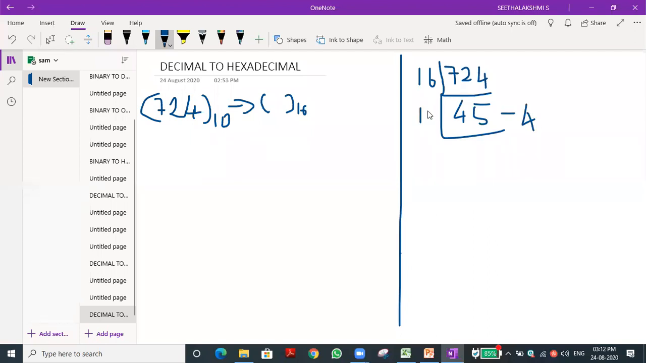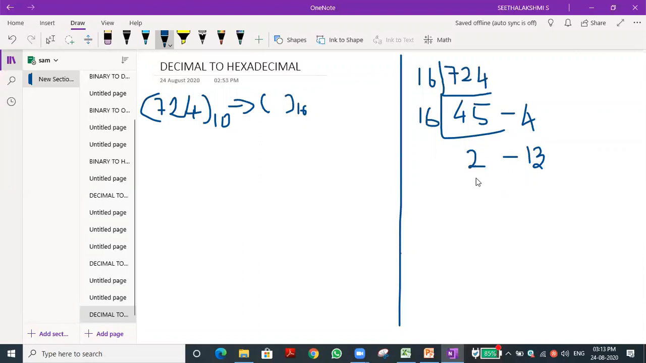Okay. How many 16s are there in 45? Refer to the table. 2. 2 16s are 32, isn't it? 2 into 16 equals 32. What is the remainder? 13. 13 as a remainder. So you have to write the 13. Okay, so the 2 is less than 16, isn't it? The condition is 2 is less than 16. Yes, sir, 2 is less than 16. So we need to stop the division.